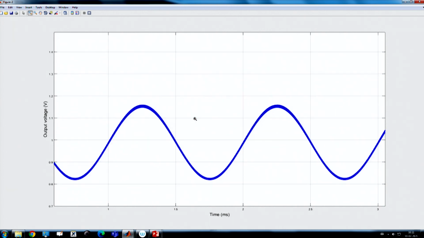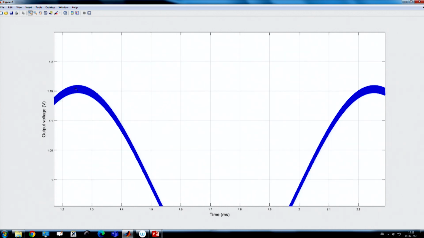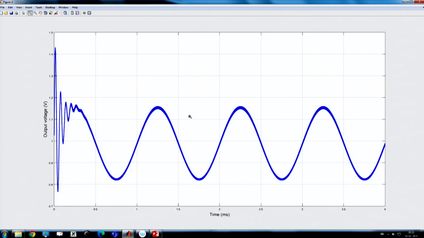If you take the peak to peak here and count from here to here, 1, 2, 3, 4, 5, 6, 7, 8, 9, 10. So 10 divisions, and it is showing 1 millisecond. That means it has a component of 1 kilohertz, which is the applied frequency. That means the output is getting affected by the supply disturbance.